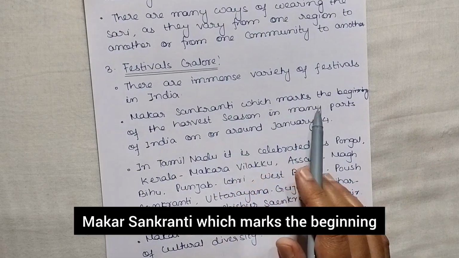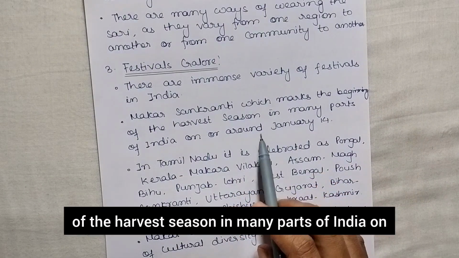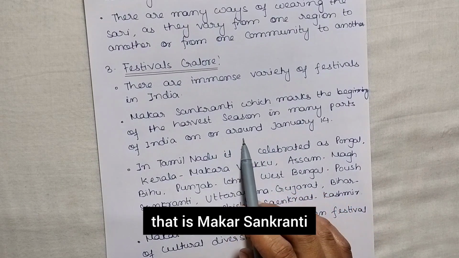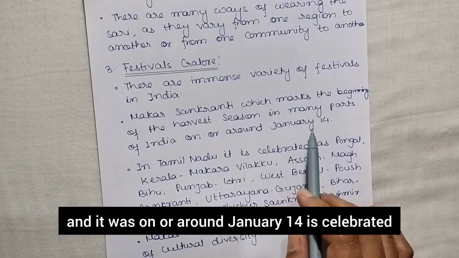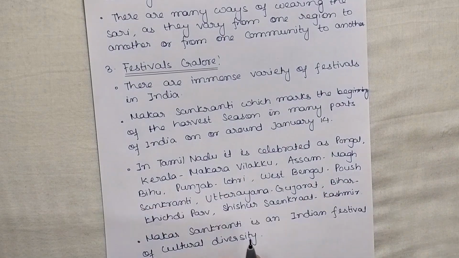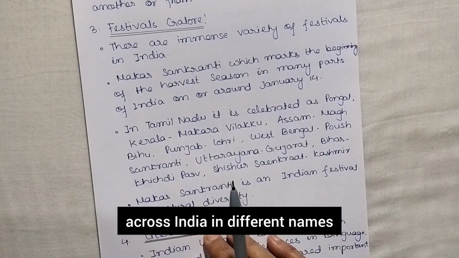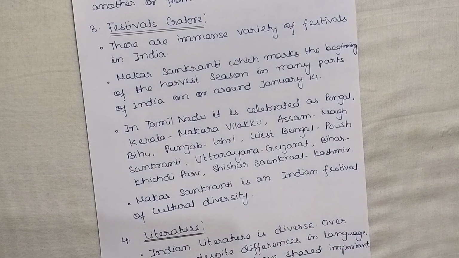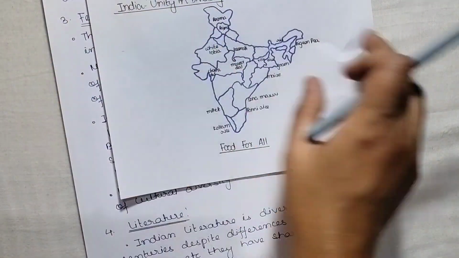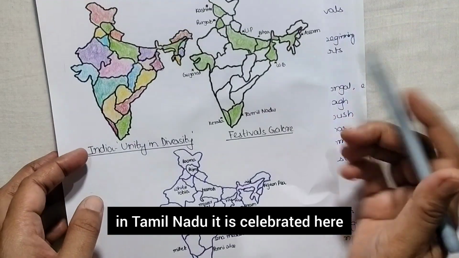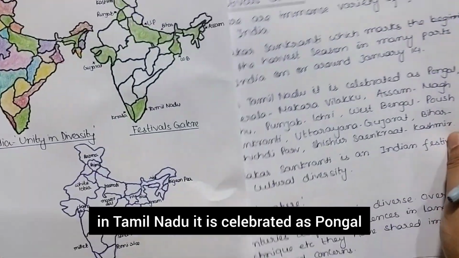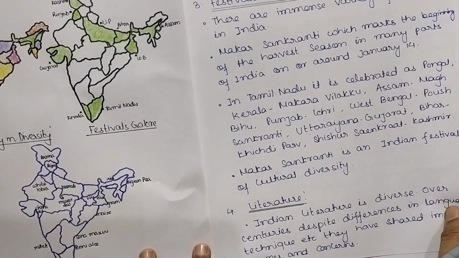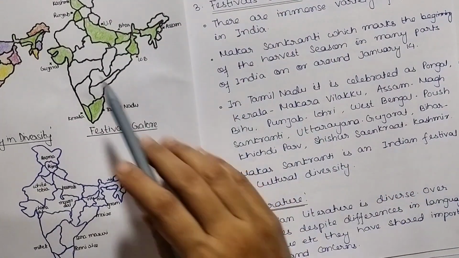Makar Sankranti marks the beginning of the harvest season in many parts of India on and around January 14. So one festival is Makar Sankranti, and it is celebrated across India under different names. In Tamil Nadu, it is celebrated as Pongal. Then in Assam, it is Magh Bihu. Then in Punjab, it is Lohri.